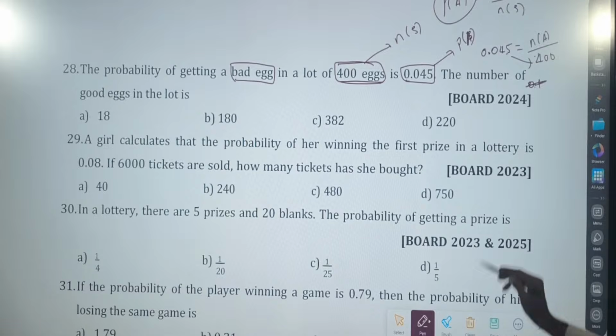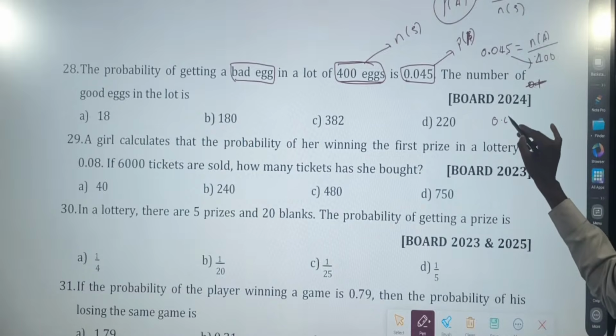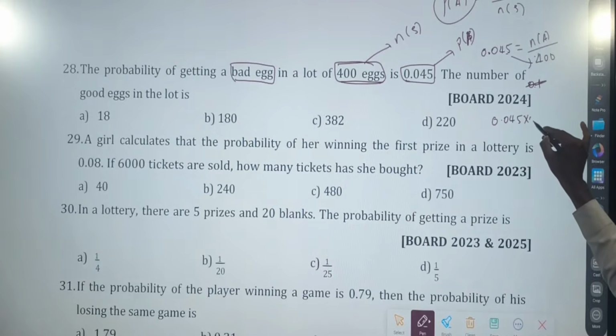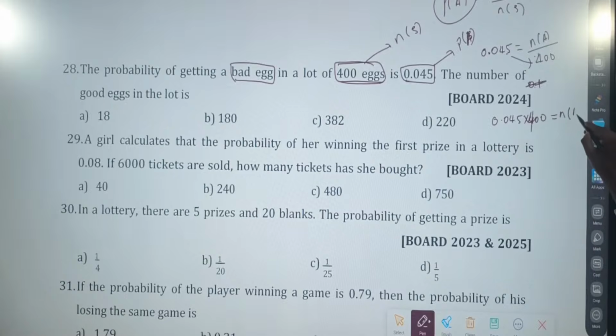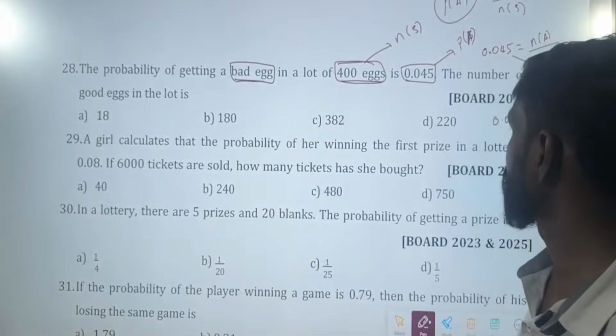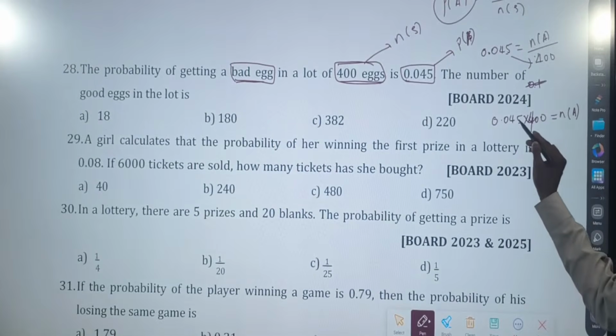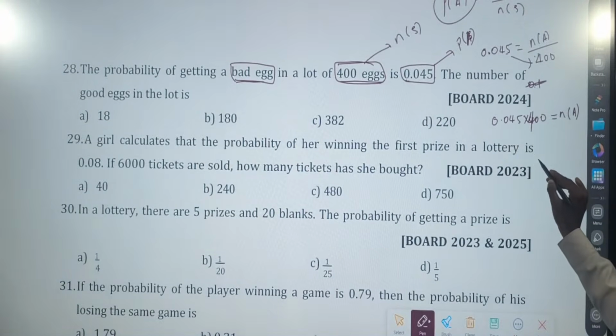So just a moment. Okay, 0.045 into 400 should be equal to n of A. So they are talking about the bad egg. Now multiply, 1 0 1 decimal point, 1 more 0 1 decimal point. You get 0.45.